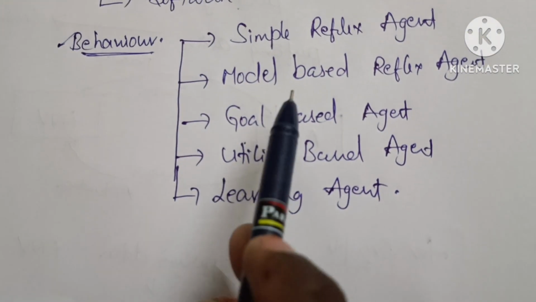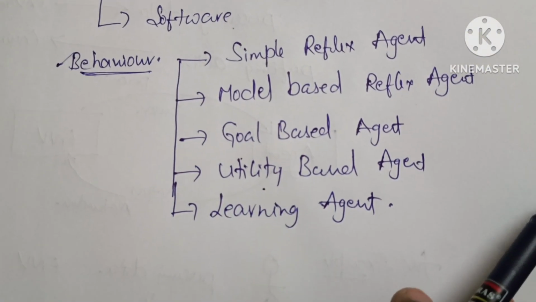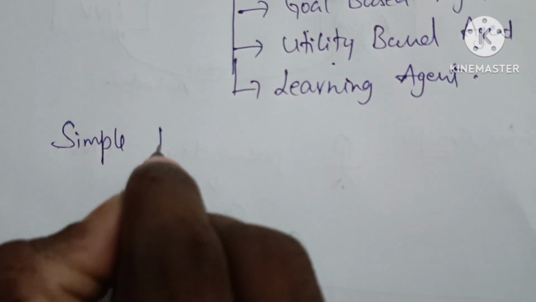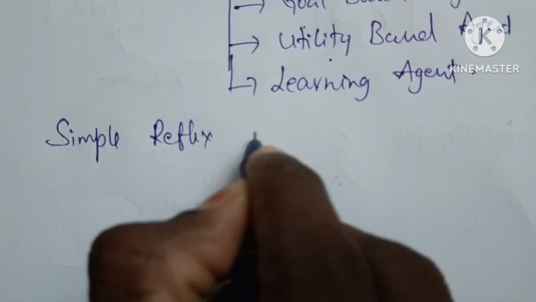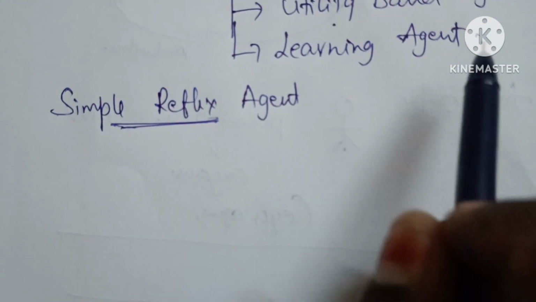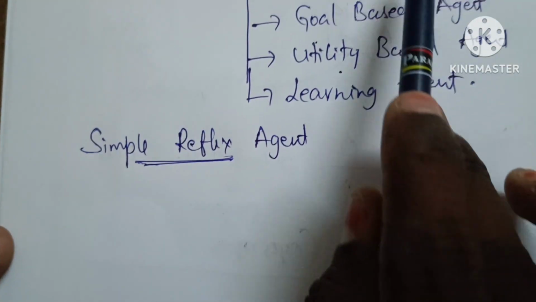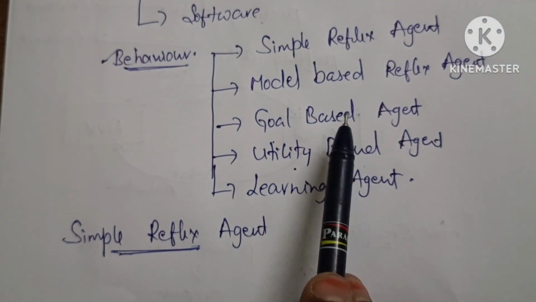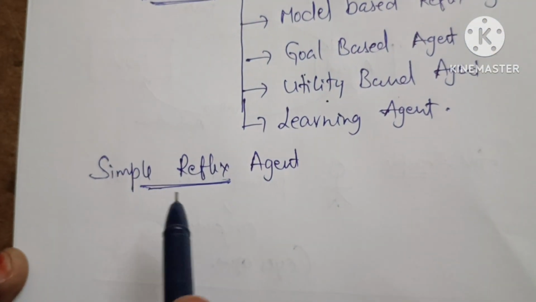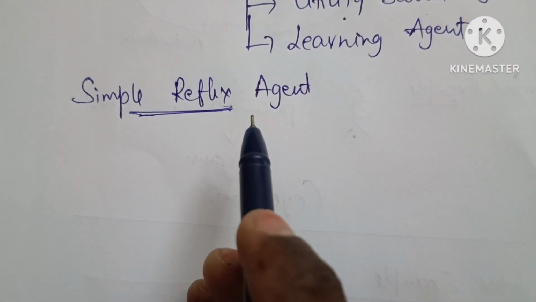So now we will discuss them one by one using architecture. Is it clear? The first one is the simple reflex agent. One point is very, very important: each and every agent interacts with the environment. So that is the definition of an agent. Is it clear? First one is a simple reflex agent.